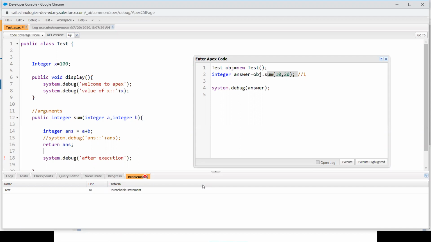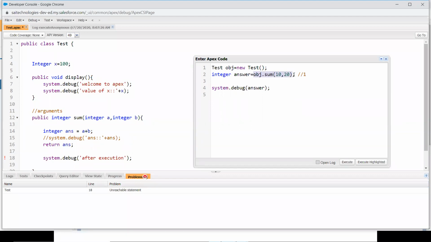But the System.debug is just printing the messages, right? We have not called the ANS variable again, right? It is just passed to anonymous. Again, we are not calling the ANS variable. But why is it throwing the error, unreachable statement? Which means we cannot do anything after the return keyword? Actually, let's have a close look at this flow. Step one, you are going to access this function from here.